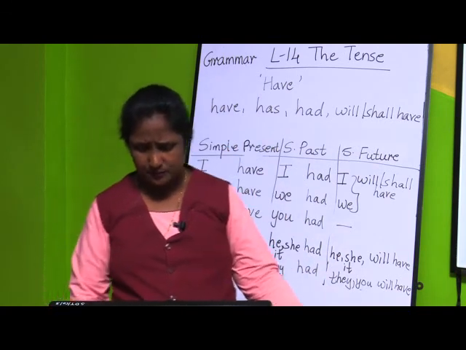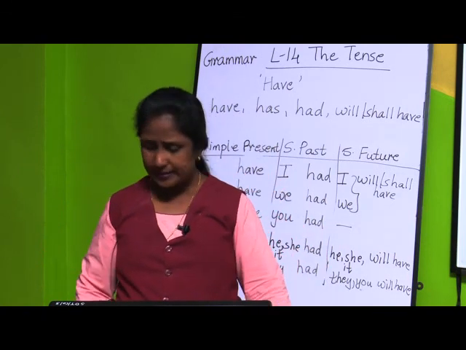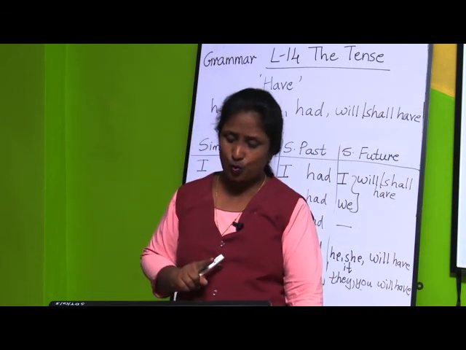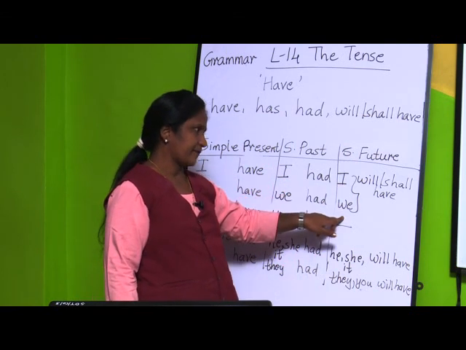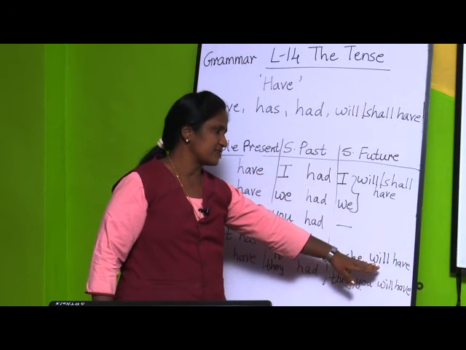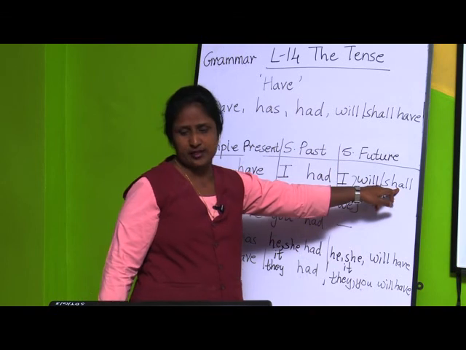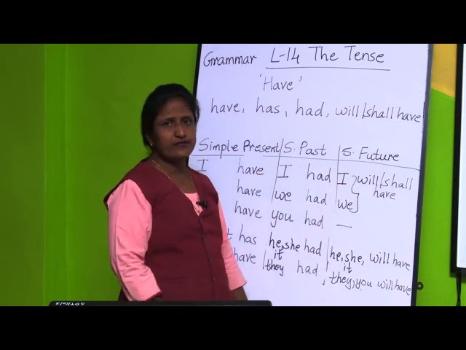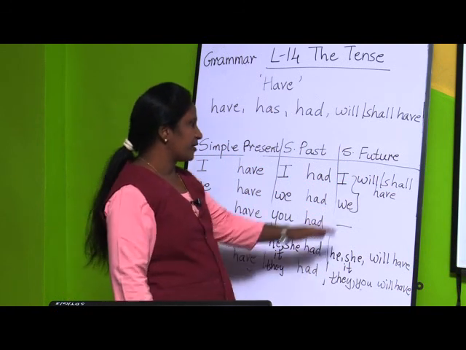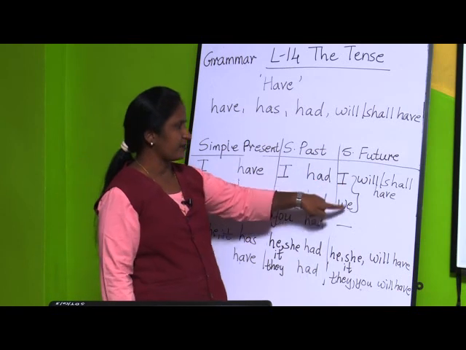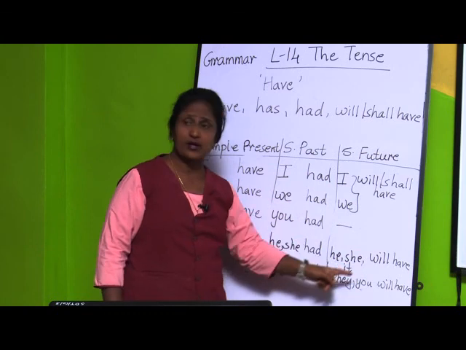Now, if you see one note is given in that pink box, read it carefully. We use shall only with I and we. If you see here, I and we use shall. Only there we use the word shall. Then with all other pronouns we use will. If you see the other pronouns here, I will, we will, or you will, he will, she will, or it will and they will.